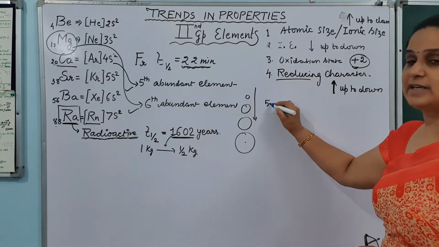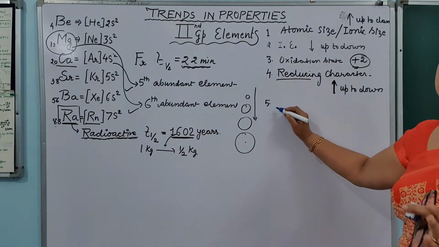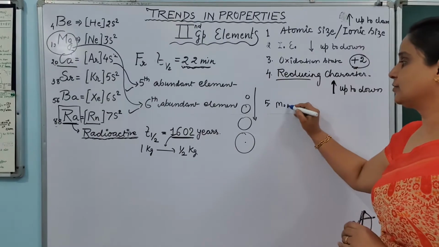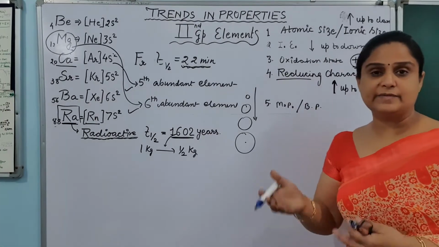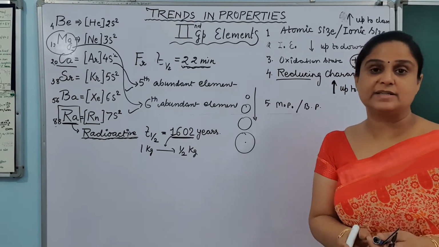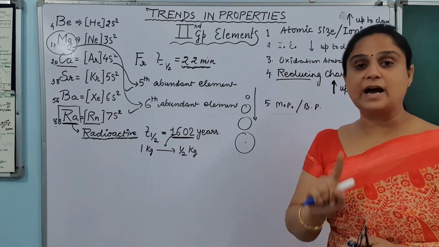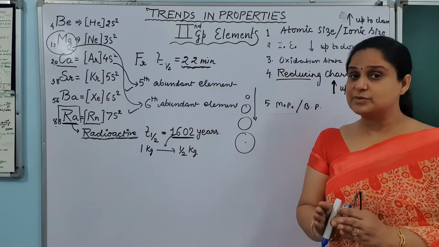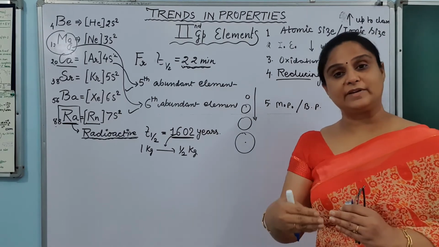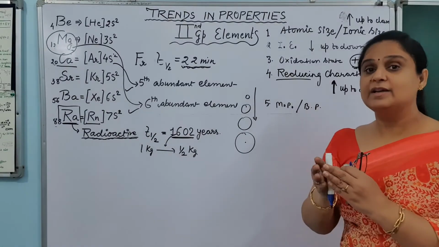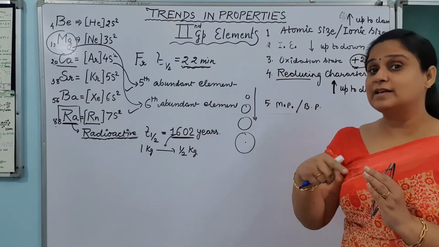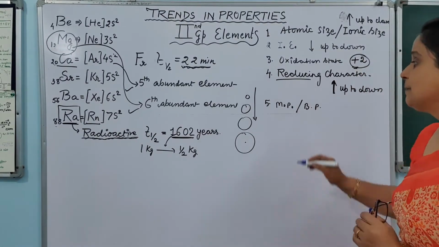Next property I am taking now is melting point and boiling point. What kind of property? Melting point and boiling point. Obviously they will be higher than the first group metals. We know that first group metals are the soft metals. Because they are soft, they will not be having higher boiling point, melting point. They are comparatively smaller, and just because they are smaller and their number of electrons, I have told you that